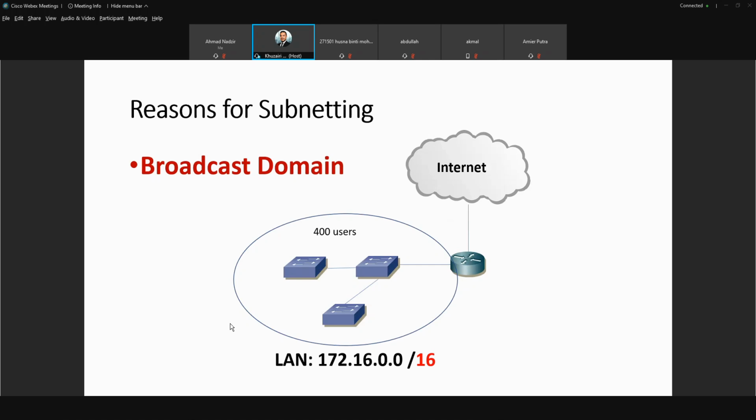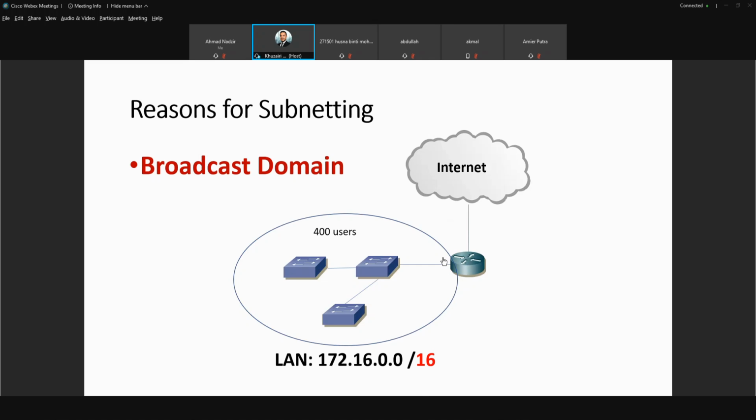So this broadcast is from one to many, meaning that all the users within the network will receive your message. An example of a scenario where you use broadcast message delivery is when you want to get the MAC address of the receiver, and also when you want to know the IP address of the receiver.